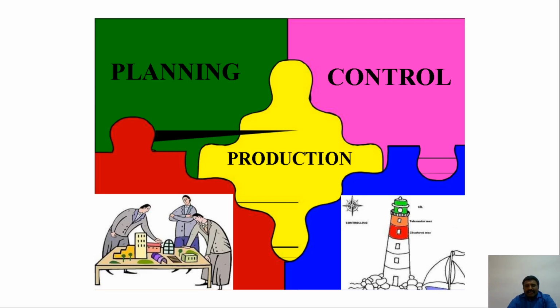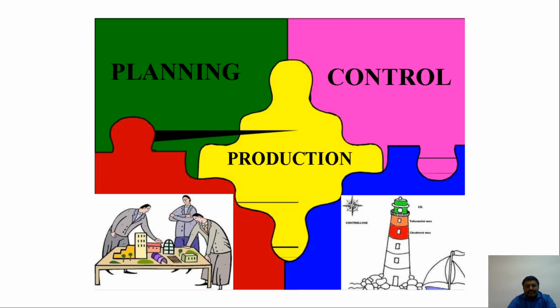Also, one more example: if I want to construct one house, there will be a time period of 6 months. Due to the time constraint, within 6 months we have to plan everything here. Controlling means we have to increase the efficiency. We have seen that in only 3 months we have completed some of the action, so now it should be completed and should not extend our time. So there will be a controlling process here.